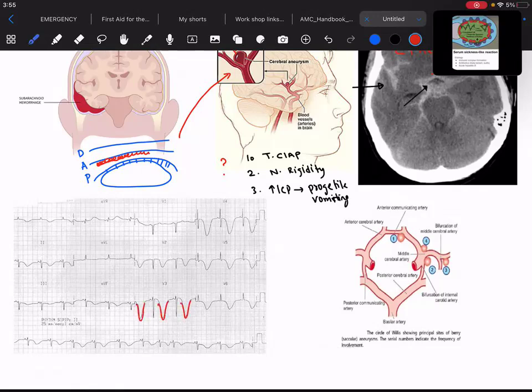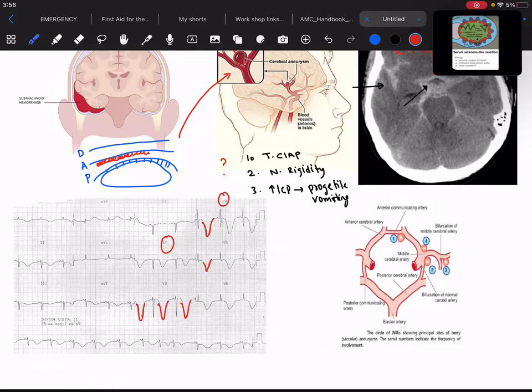These are inverted deep T waves. Any patient who has these inverted deep T waves, plus they are more prominent in the precordial leads, like in V2, as you can see here, and in V4, right? These are the precordial leads.